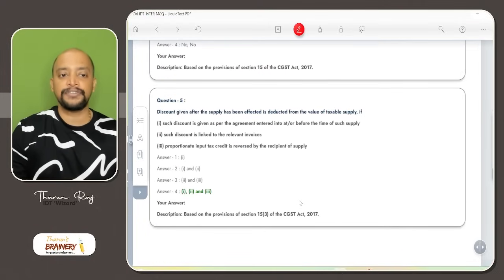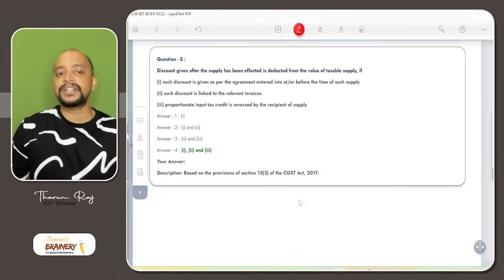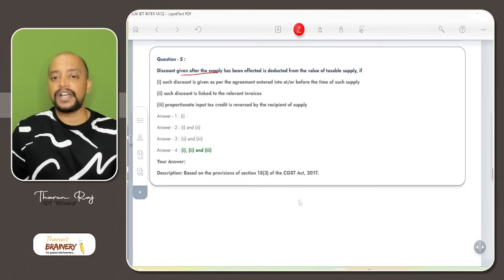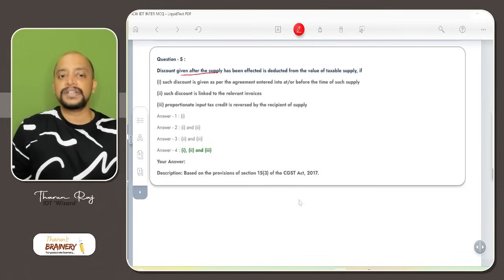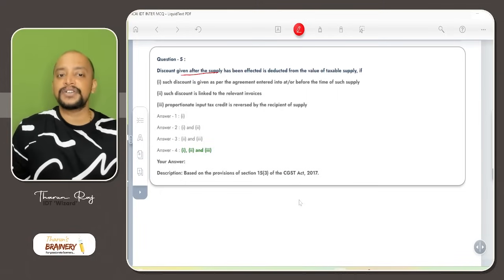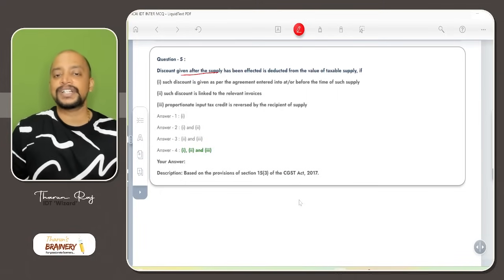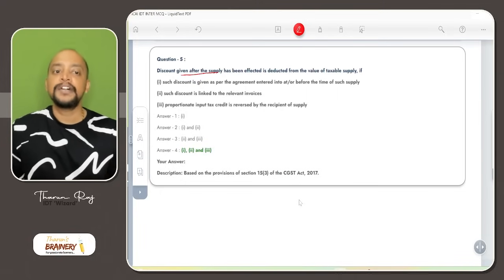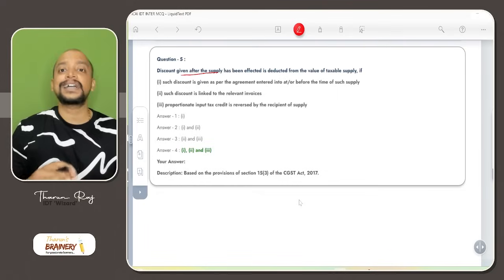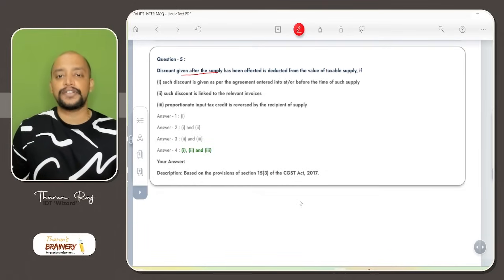Then next, question number 5. Discount given after the supply has been effected, so it's a post supply discount, is deducted from the value of taxable supply if such discount is given as per agreement entered into at or before the time of such supply, such discount is linked to the relevant invoice, and proportionate ITC has been reversed by the recipient. It's true. First, the post supply discount is allowed as a reduction if the discount is agreed between the parties before or at the time of such supply.